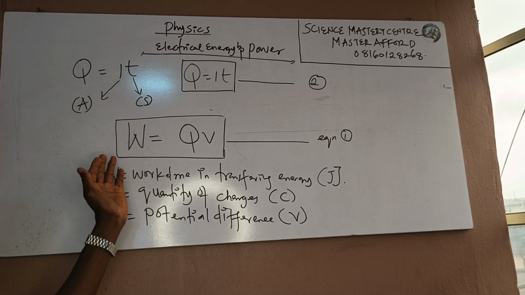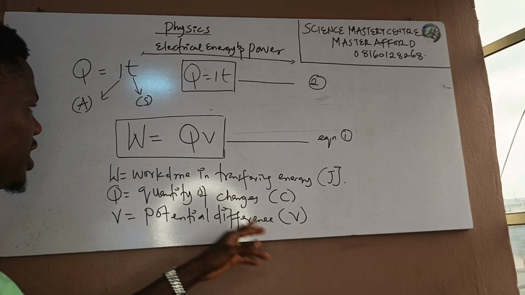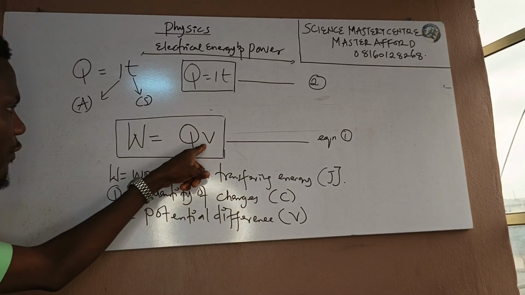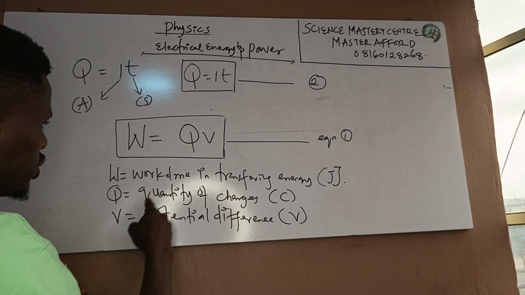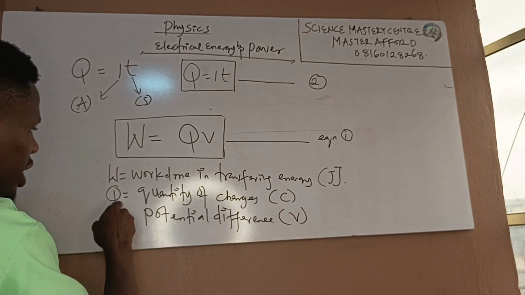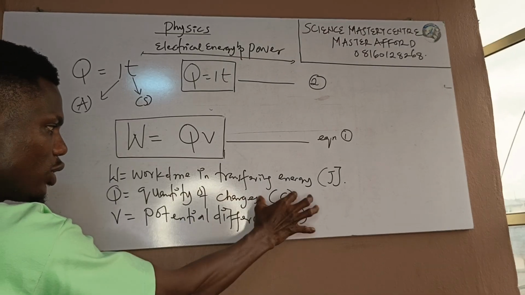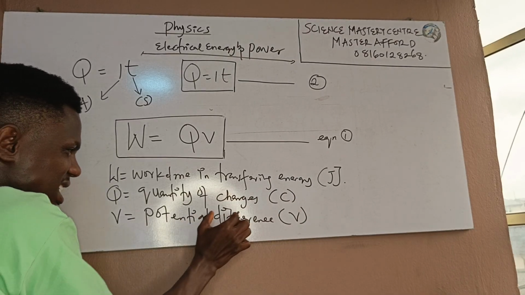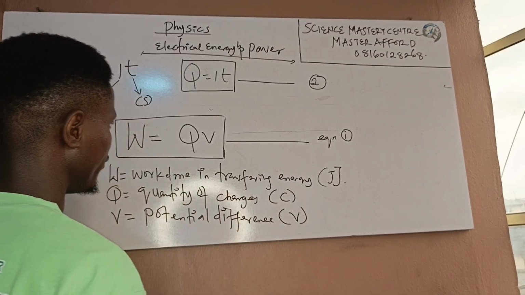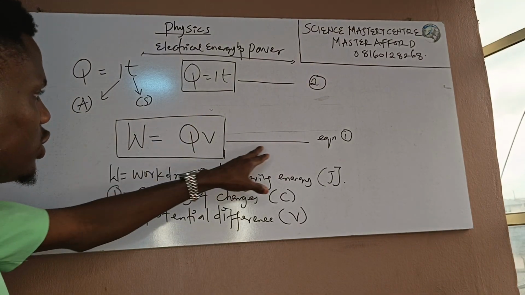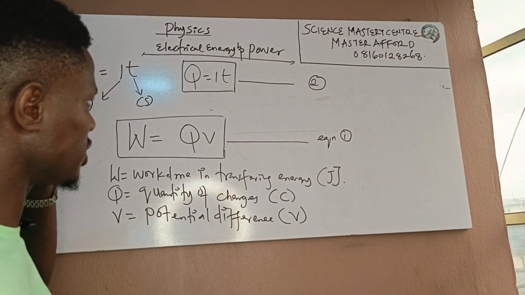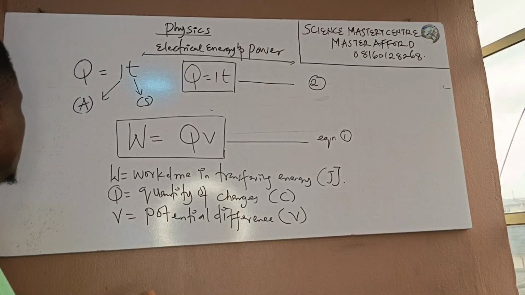Remember, your work done in transferring energy to a device or component is given as QV. Your W is the work done measured in joule, your Q is the quantity of charges measured in coulomb, and your V is the potential difference measured in volts. So W equals QV. I call this Equation 1. This is the first equation that should be on your mind.